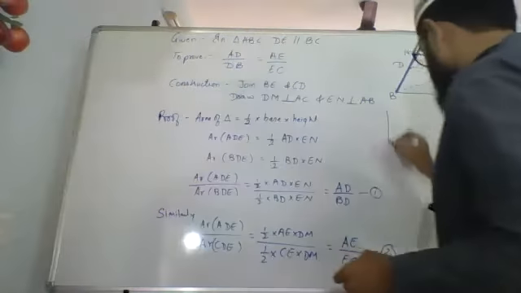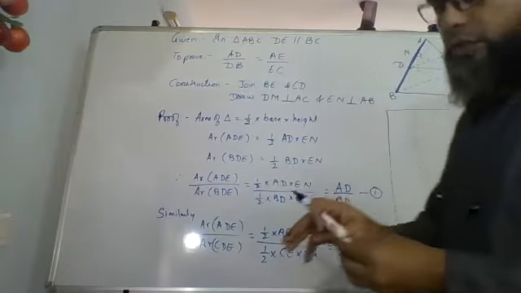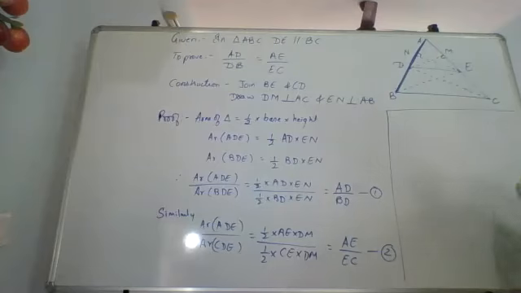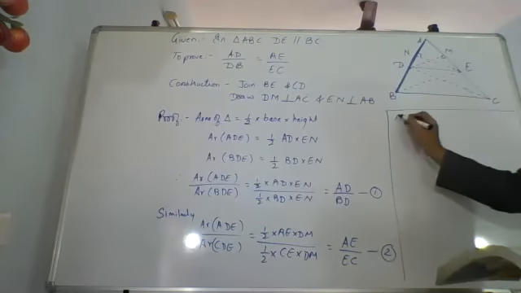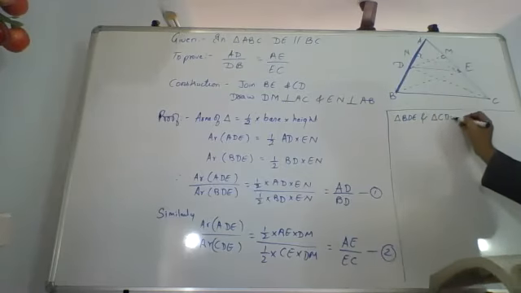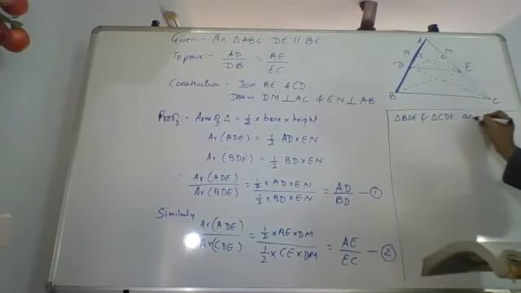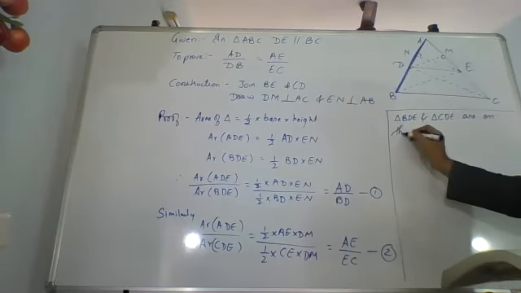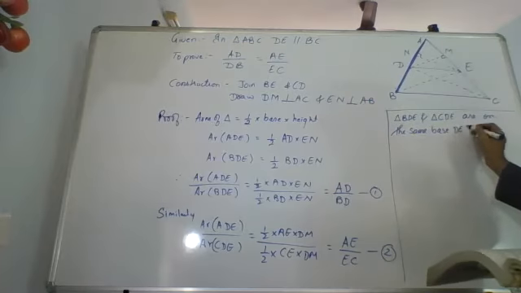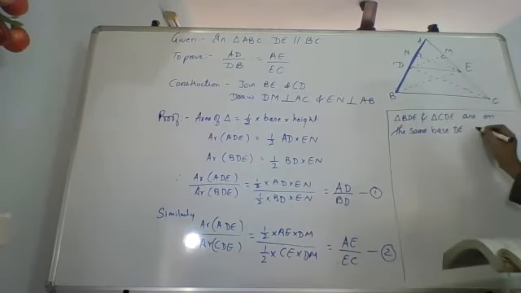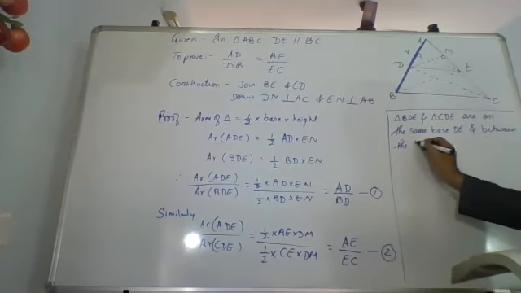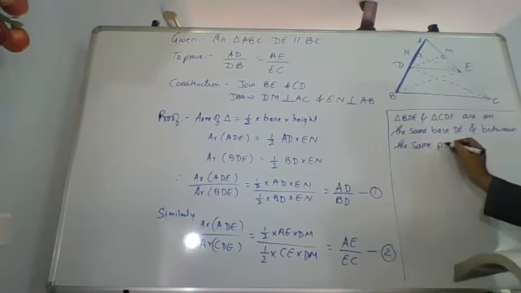After that we'll say that the two triangles, which two triangles? BDE and CDE. Triangle BDE and triangle CDE are on the same base DE, and between the same parallels.